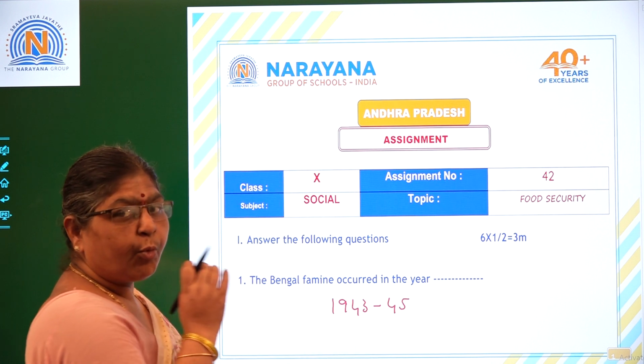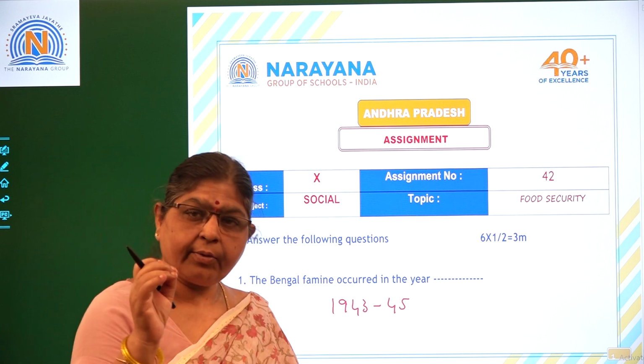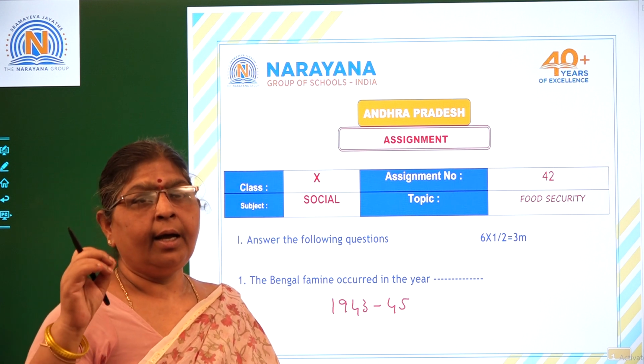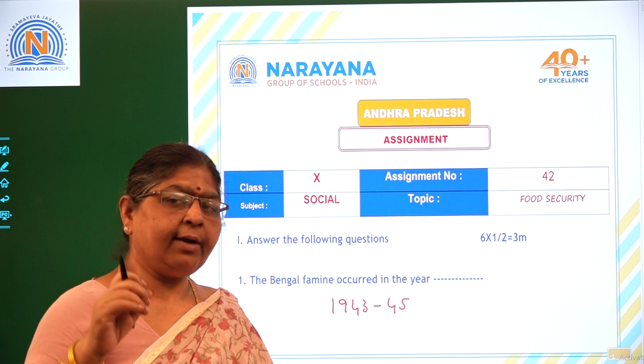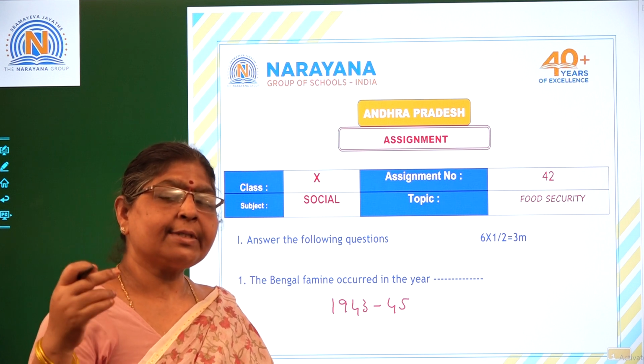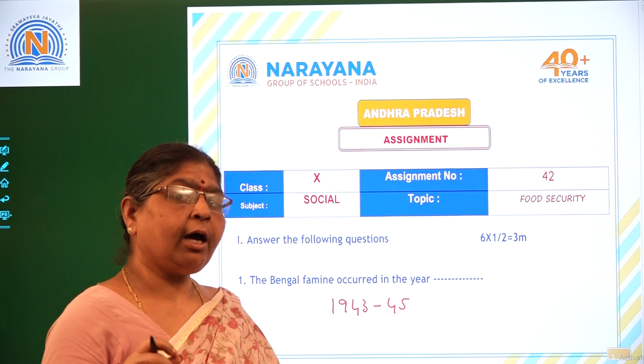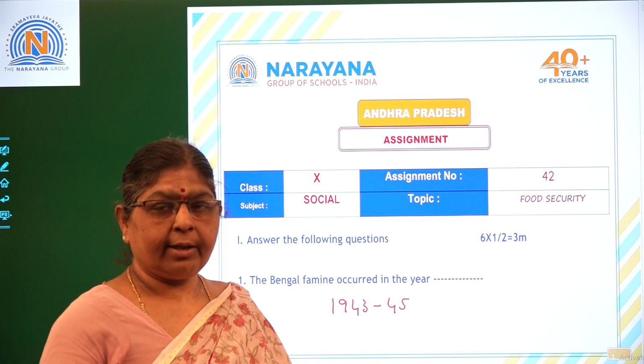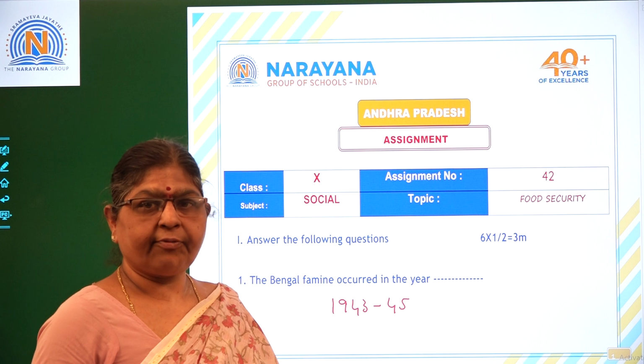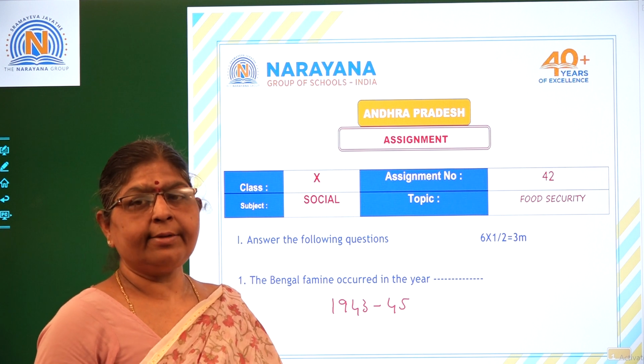This is the most effective famine that occurred in the country itself, that has taken the lives of several lakhs of the people in Bengal. That is why we will not forget the Bengal famine and even the Chittaganjam famine. Chittaganjam famine also has taken the lives of many.